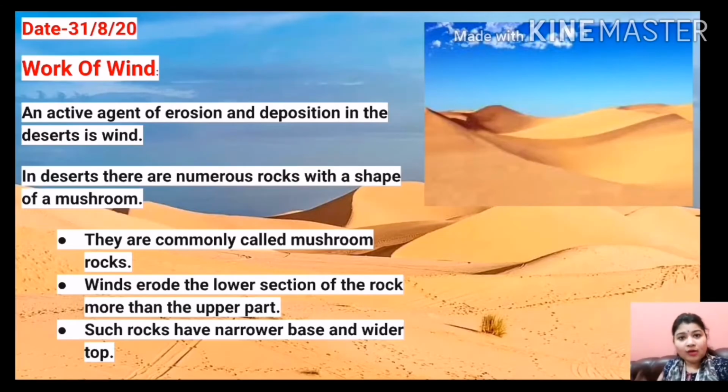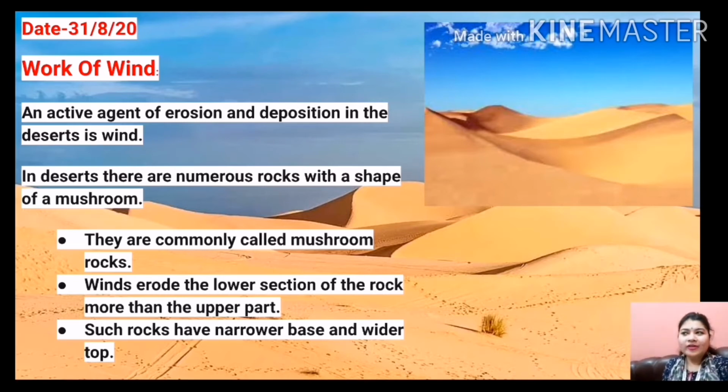After that, work of wind. Now we have covered work of sea and work of ice. Now the last topic is all about work of wind. So erosional and depositional activities also take place in deserts, and it is due to wind. With the help of wind, erosional and depositional activities go on in the desert areas. So in the desert we will find numerous rocks of different types.